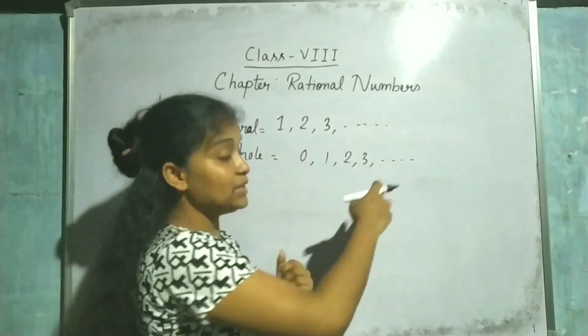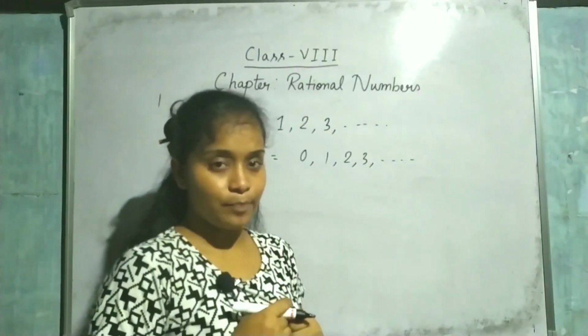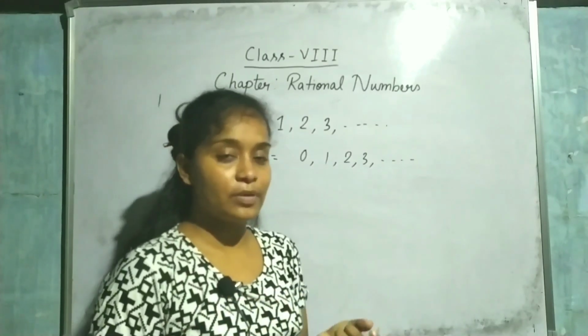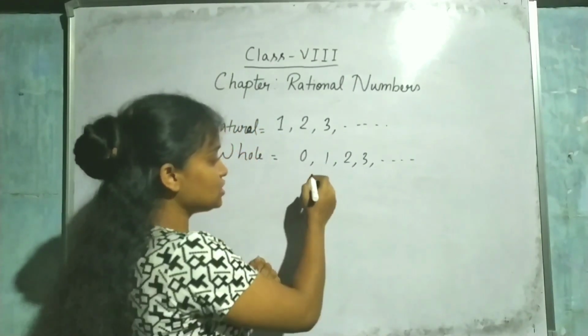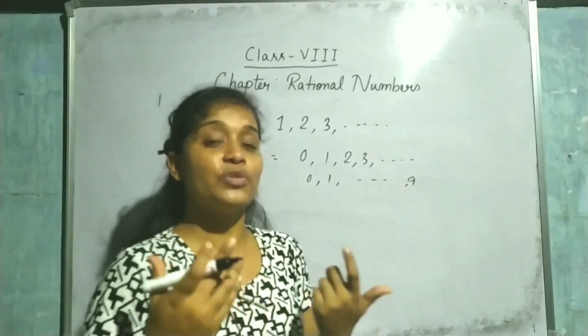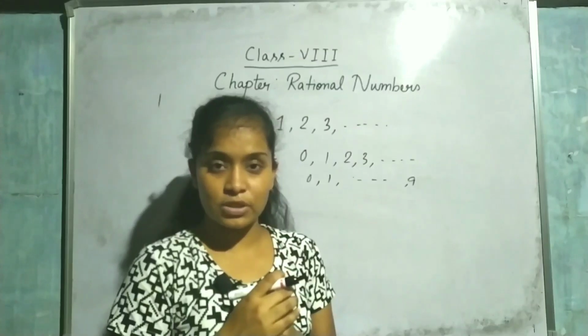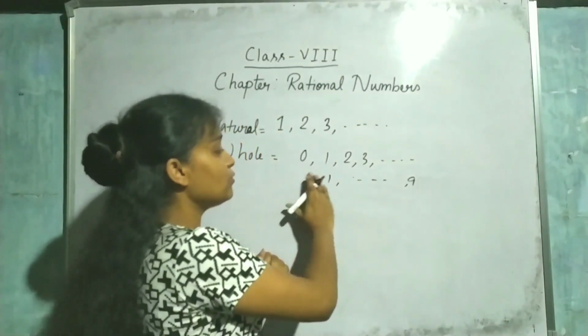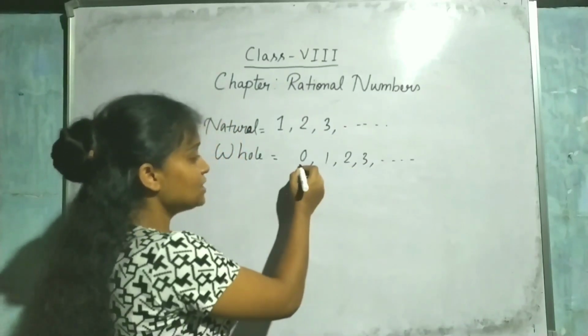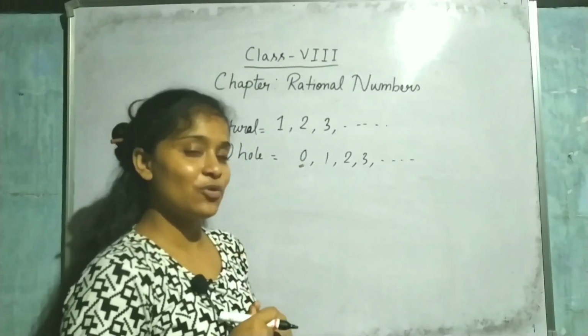This 0 is completing these numbers. Without this 0 we can't complete the numbers. Using these digits from 0, 1 up to 9, we can make any kind of number. So if I ask you what is the smallest whole number, what will you say? 0 is the smallest whole number.